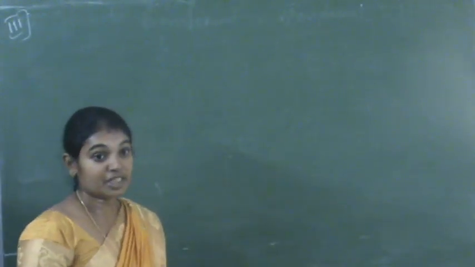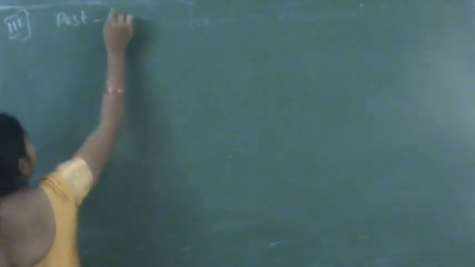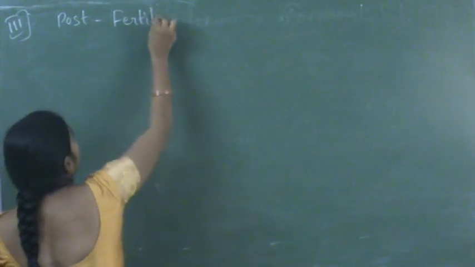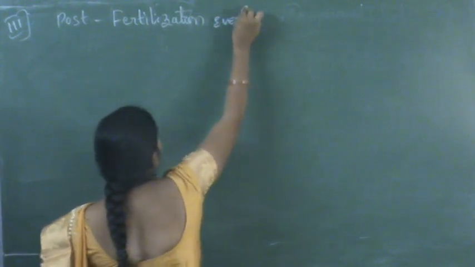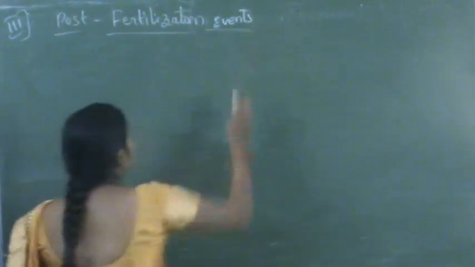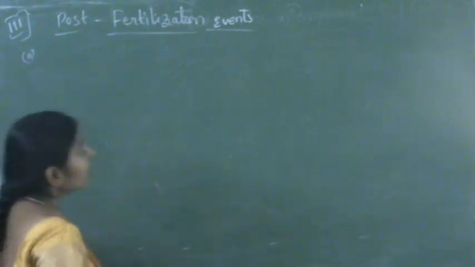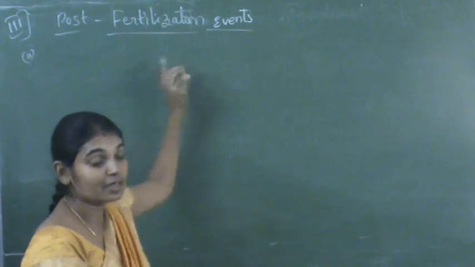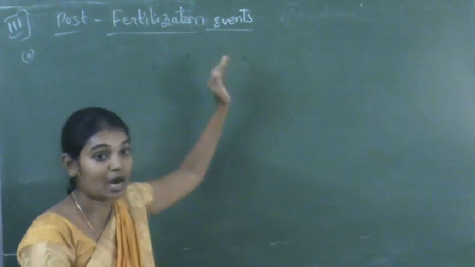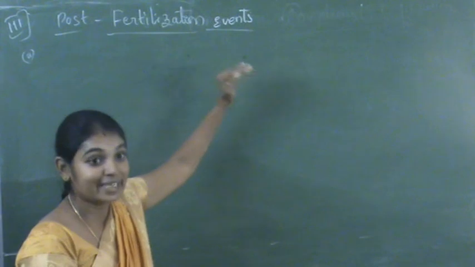And the third event of the sexual reproduction processes is post-fertilization events. The events which take place after the fertilization process are called post-fertilization events. So after the fertilization, that means after the zygote forms or after the fusion of gametes takes place.